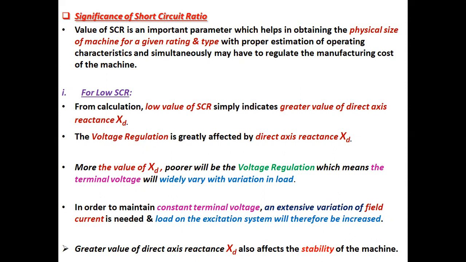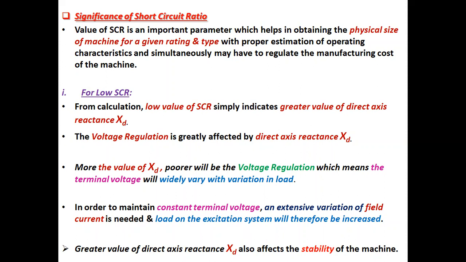Number one, for low short circuit ratio. From calculation, low value of short circuit ratio simply indicates greater value of direct axis reactance XD. The voltage regulation is greatly affected by direct axis reactance XD.